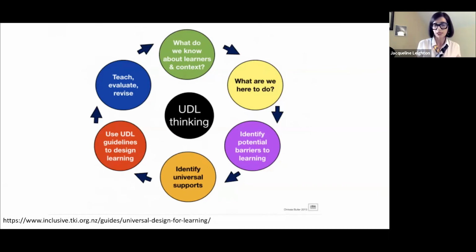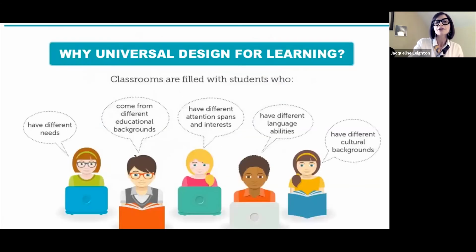Our students are changing, and so I don't think it's beneficial to just have a recipe book for how to do things. I think that we need to actually change our thinking, our frame of reference, in terms of the way that we look at students and the interaction between students and instructors, and certainly the assessments that we create.